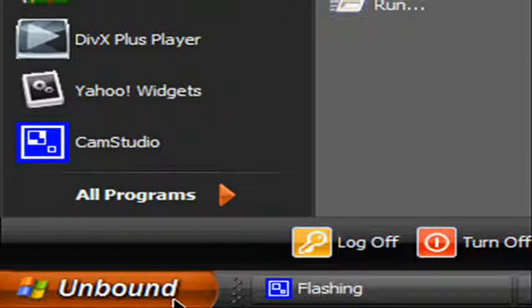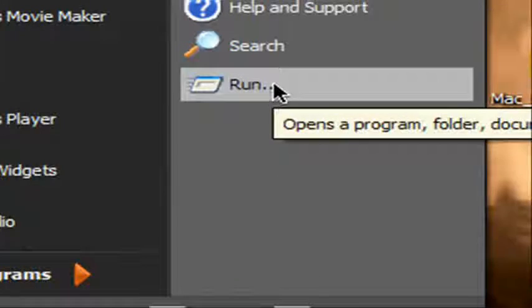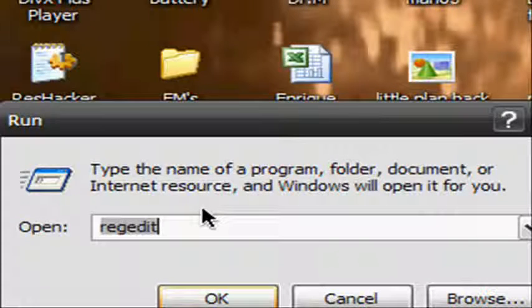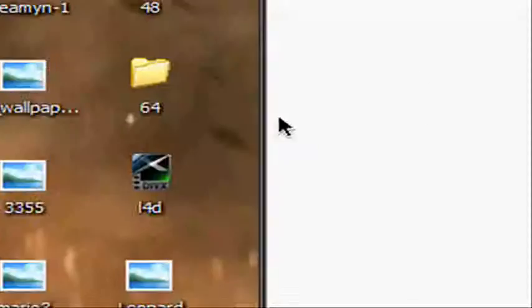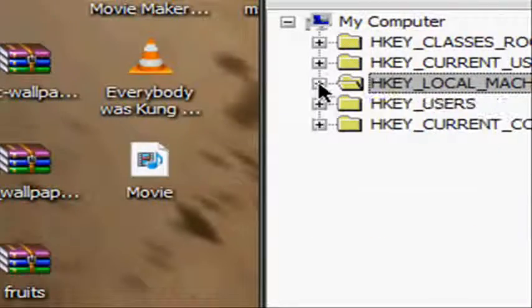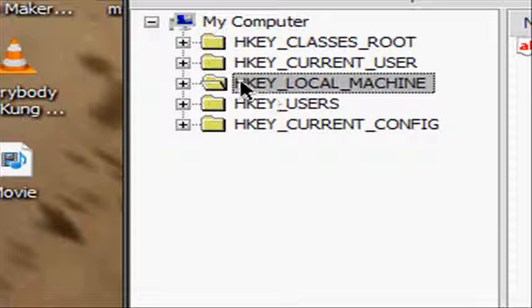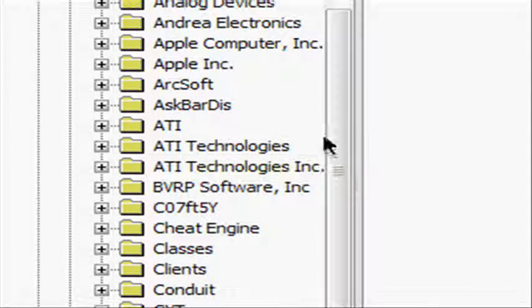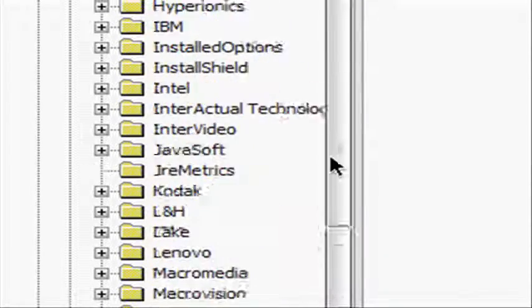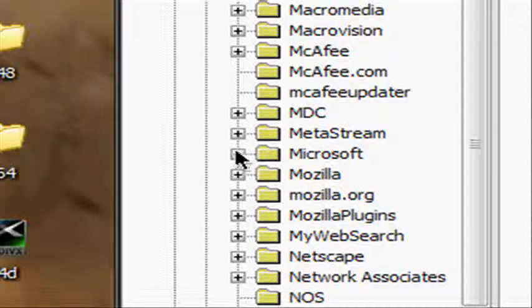So what you're gonna do is you're gonna go to run. You're gonna type in regedit, REGEDIT. Okay. And then you're gonna click on HKEY_LOCAL_MACHINE and click the plus sign right there. Then you're gonna go to software. You're going to go to Microsoft right there.